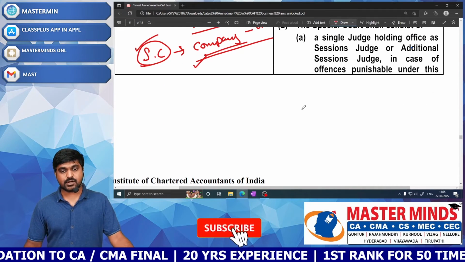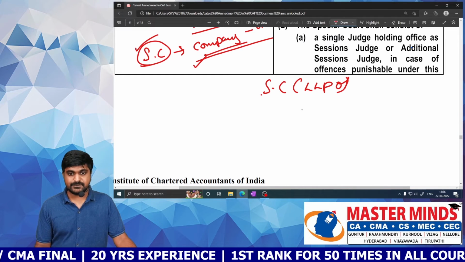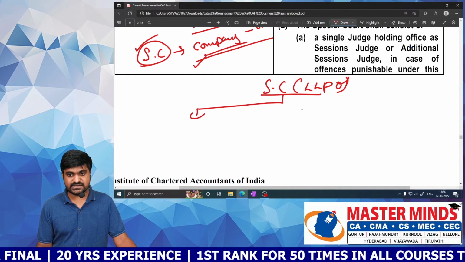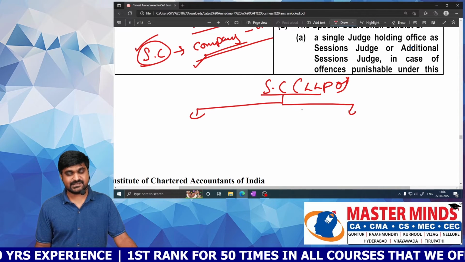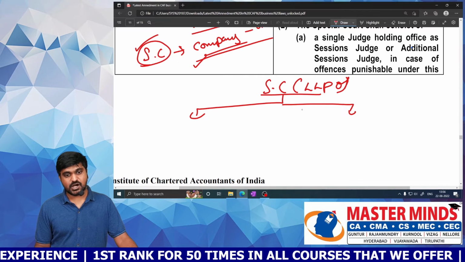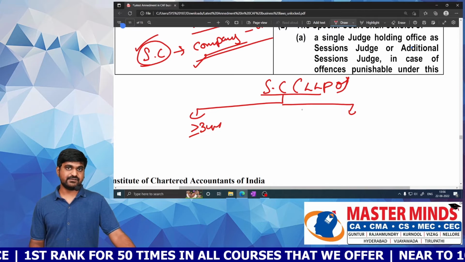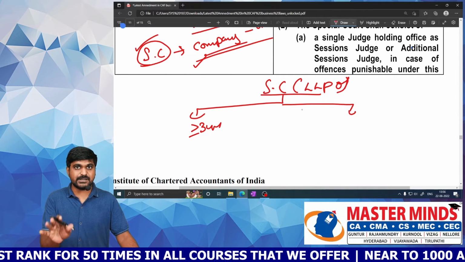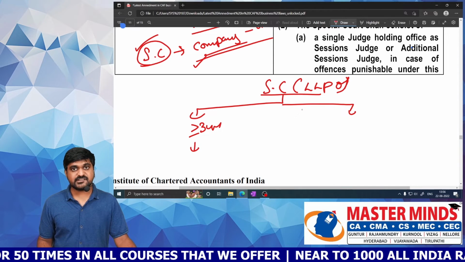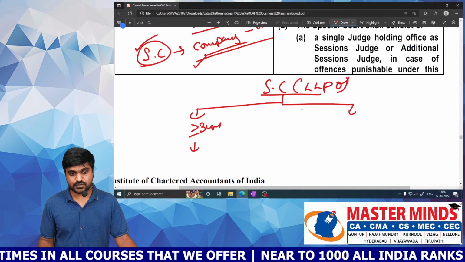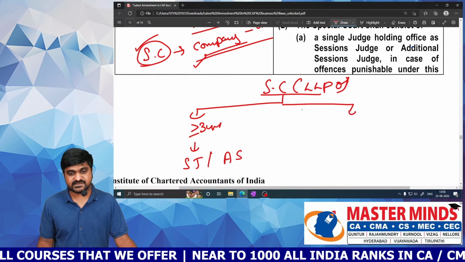Sir, then what is the composition of that special court which is designed for LLP offenses? So here the composition will be a single judge. Sir, who is that judge? If the offense involves an imprisonment of 3 years or more, then that special court must consist of a sessions judge or additional sessions judge.